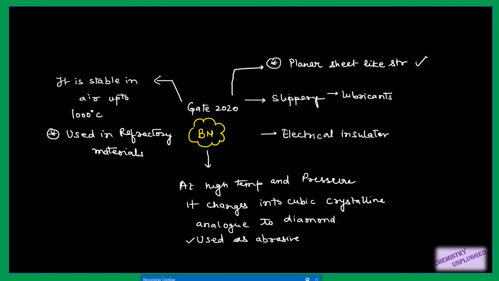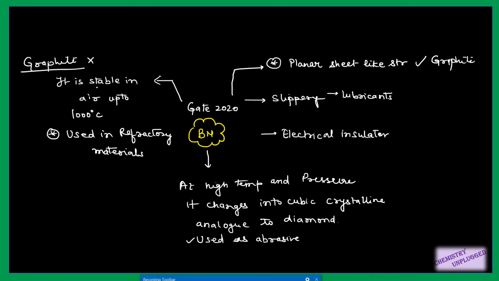This property is similar to graphite, right? Graphite also has a planar sheet-like structure. Then due to its sheet-like structure, it is slippery in nature, means it can act as a lubricant. Then, unlike graphite, it is an electrical insulator. This property is also different from graphite.